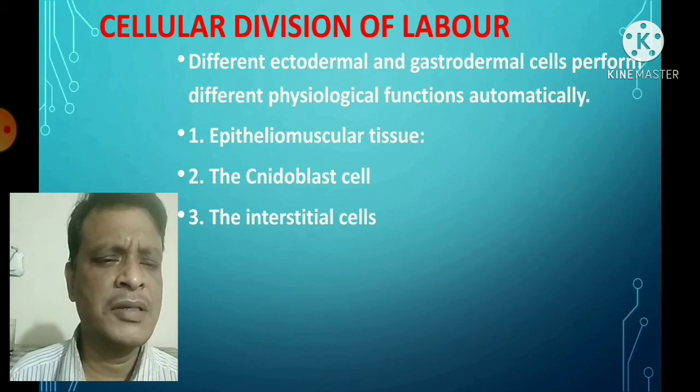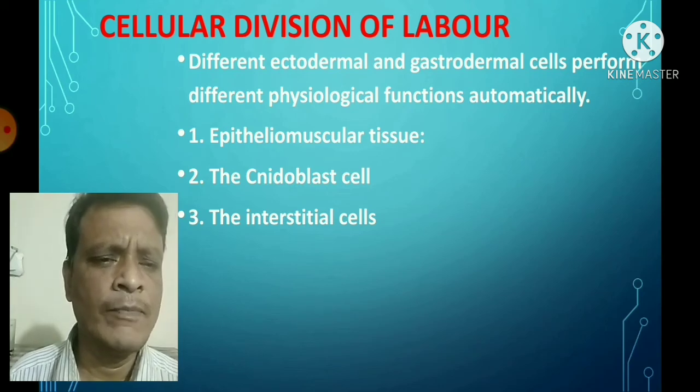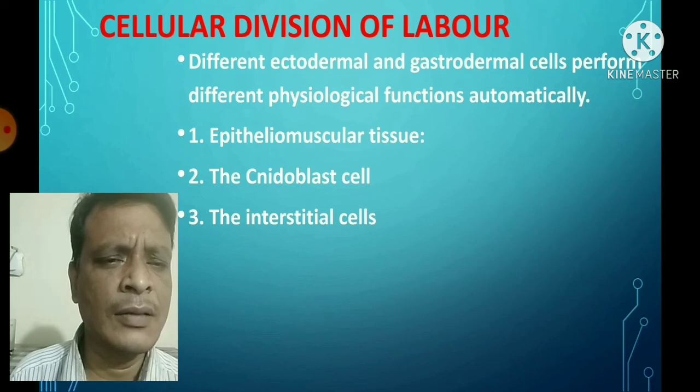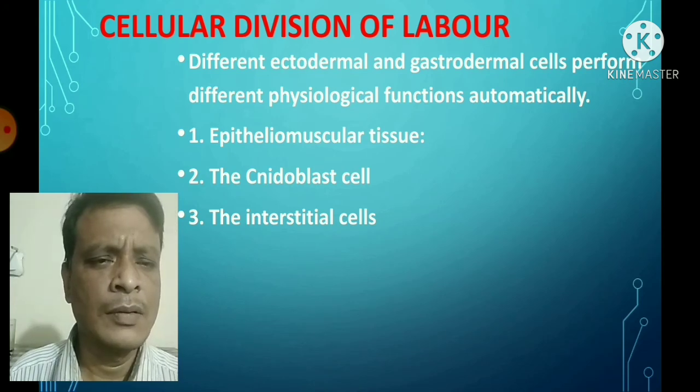Number 3, the interstitial cell. It is a peculiar cell found in the hydra, and this cell is responsible for giving rise to any kind of cell if required, and this power is called totipotency. These interstitial cells can give rise to gonads or any epidermal or gastrodermal cell.